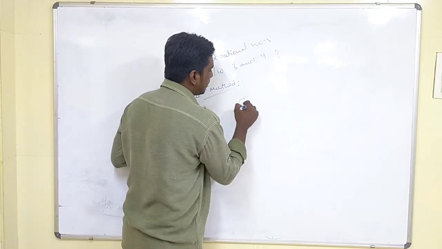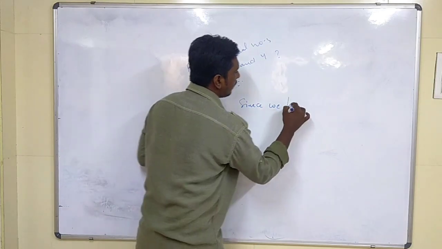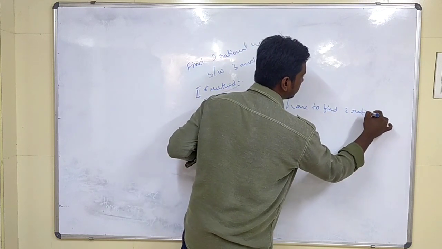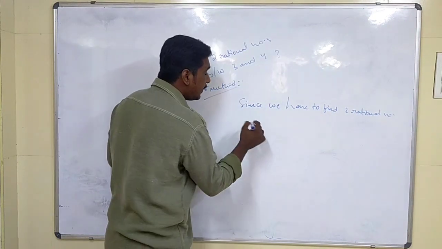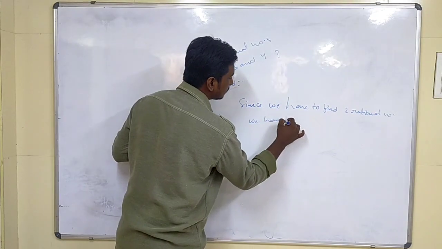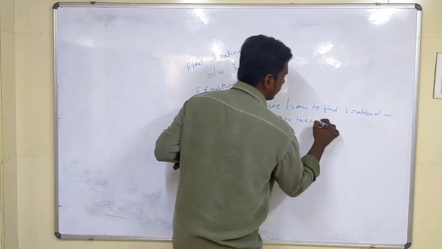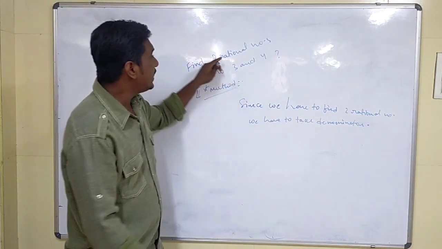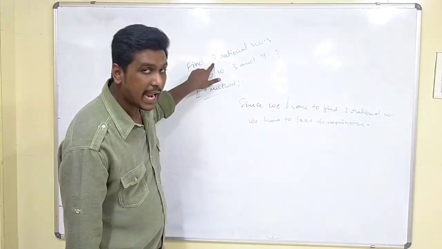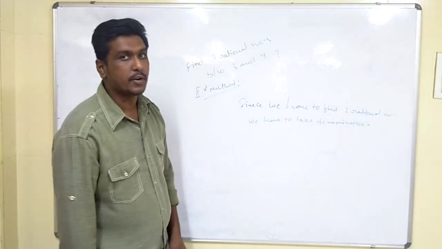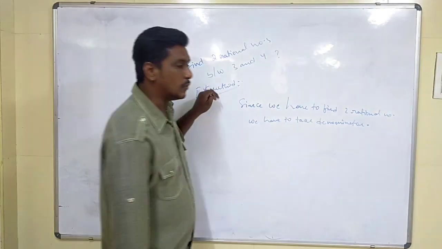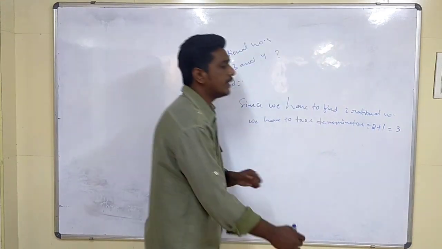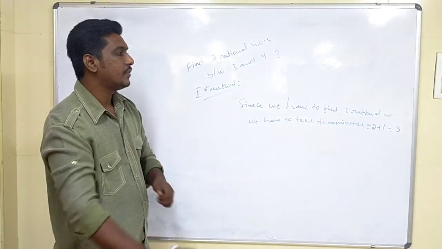Since we have to find 2 rational numbers, we take that number plus 1 as the denominator. How many is he asking here? 2. So 2 plus 1, which will be denominator 3.